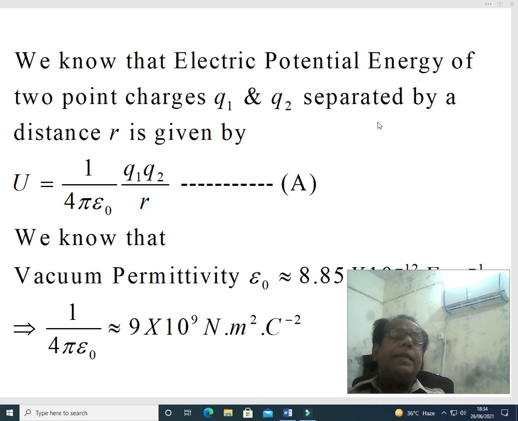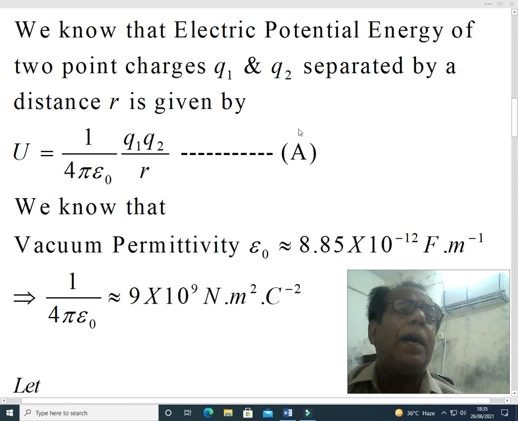Dear students, in the first part of this problem we have to find r while U is given. What is U? U is the initial kinetic energy of the alpha particle, which has been given as 0.500 million electron volt.